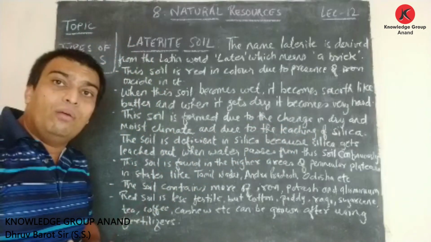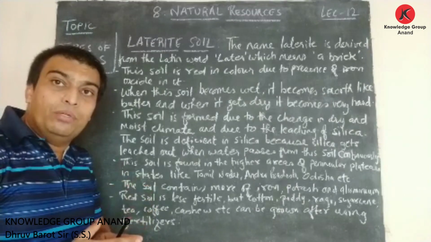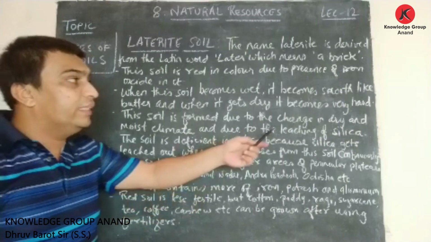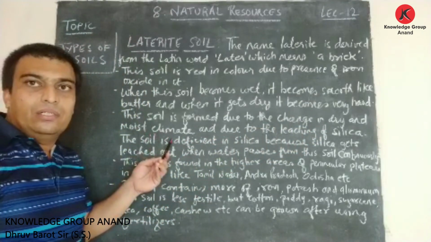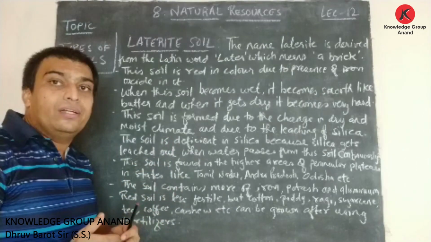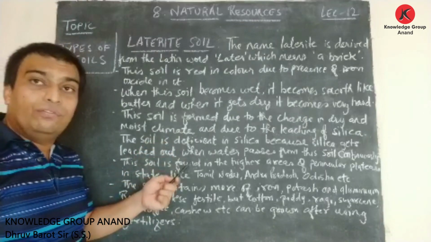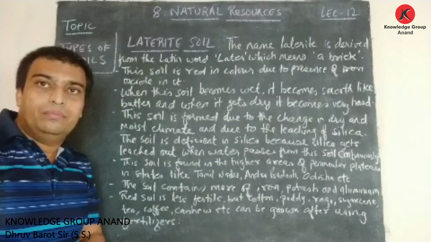So this soil is formed due to the change in dry and moist climate. How is this soil formed? This type of soil is formed due to the change in dry as well as moist climate, and due to the leaching of silica.